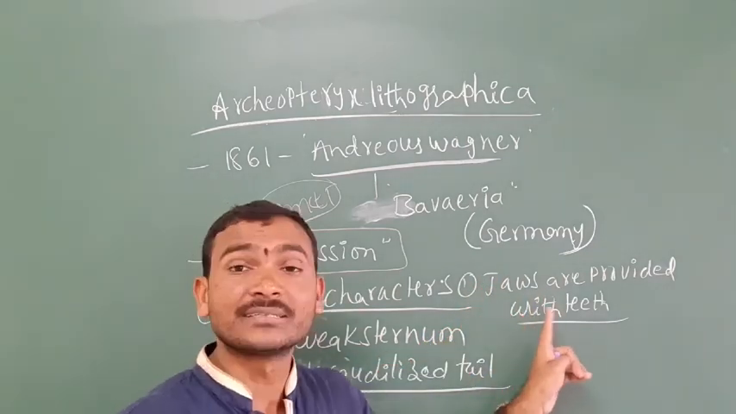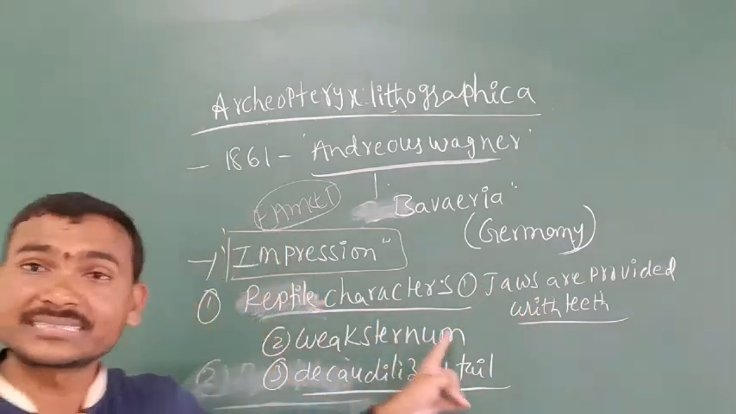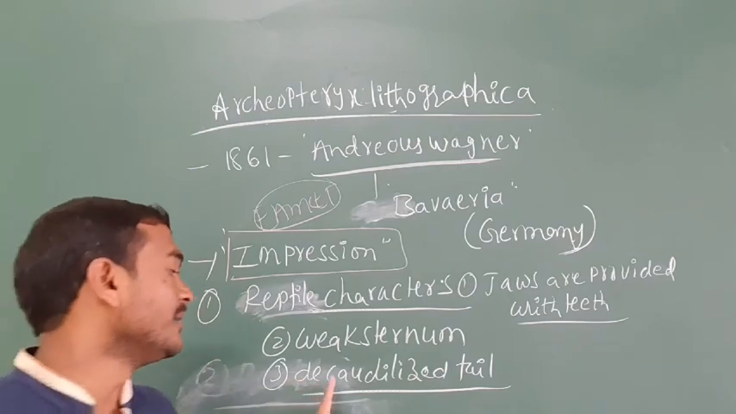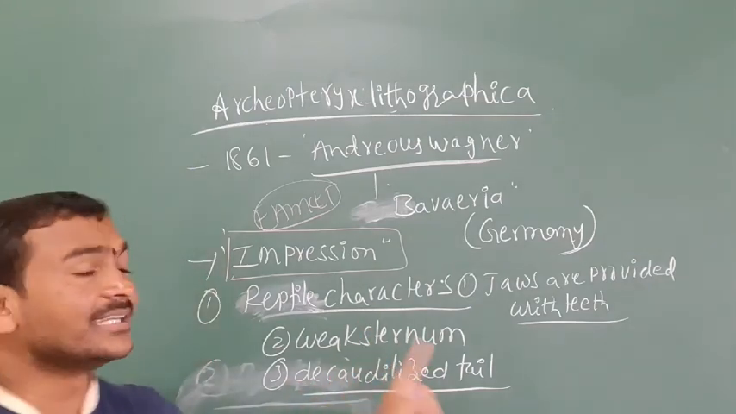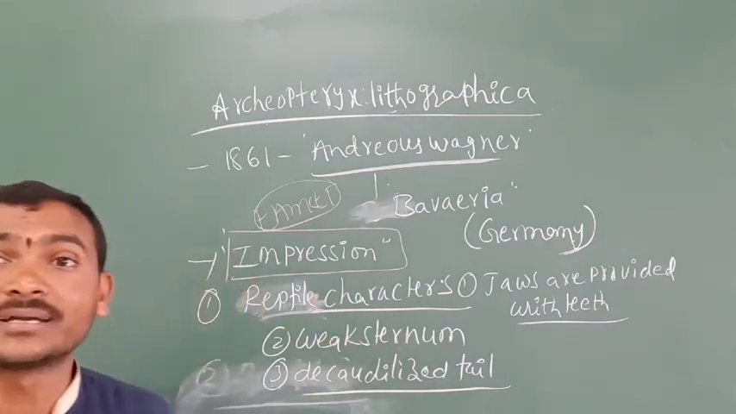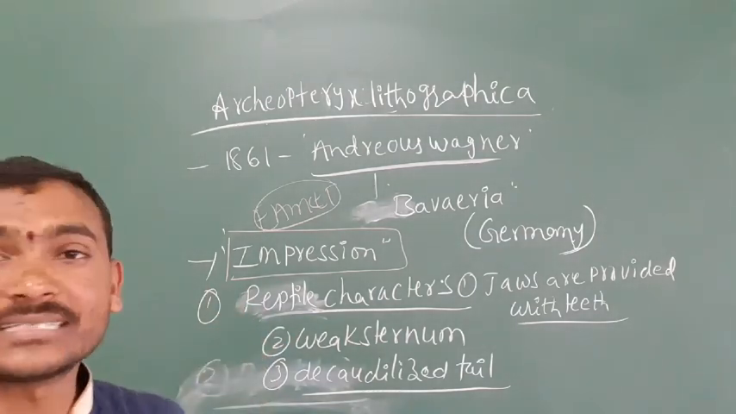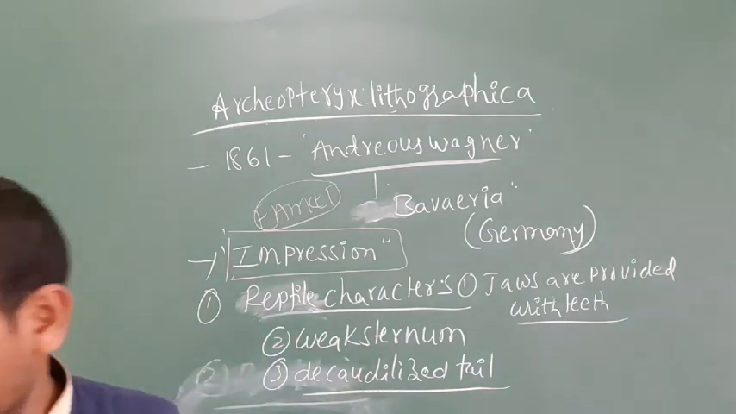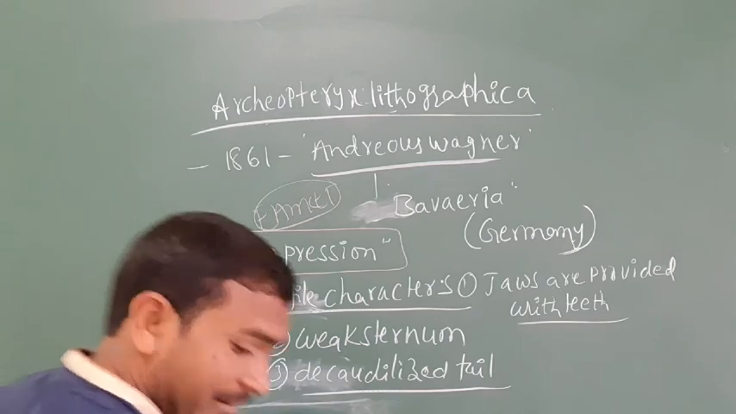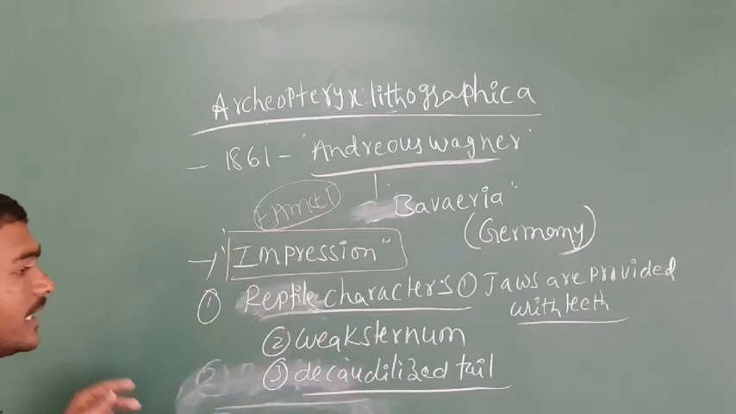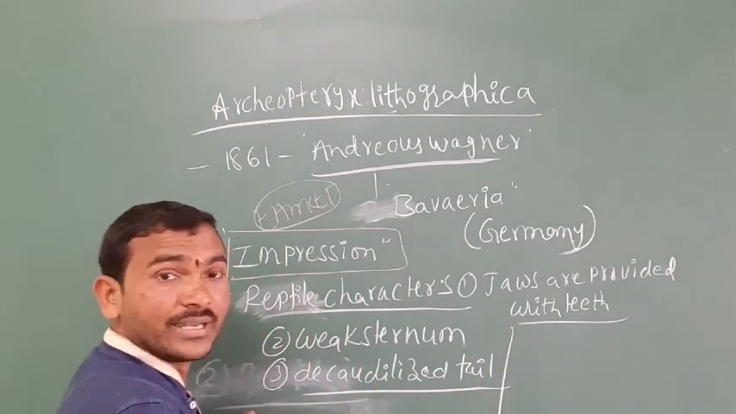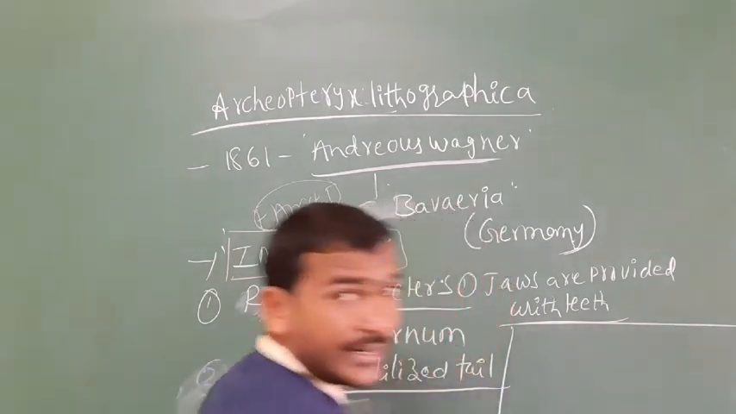Jaws are provided with teeth, the second is the weak sternum, the third is the tail present. These are the reptile characters. The next is the avian character. Now we can take the avian characters, meaning the bird characters.